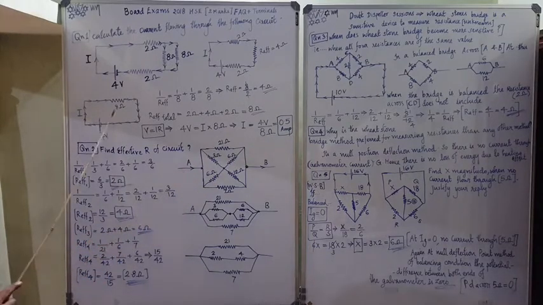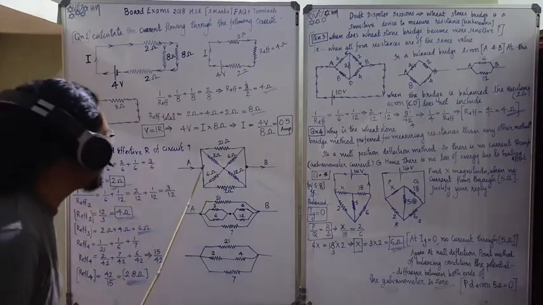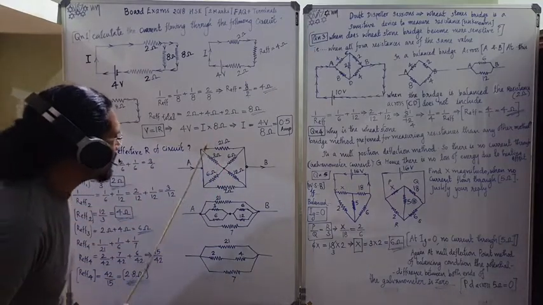0.5 ampere is the current flowing through a circuit having 8 ohm as effective resistance and a source having a 4 volt battery. Okay, it is finished. Now the next question: find the effective resistance of the circuit. This is a complex circuit.